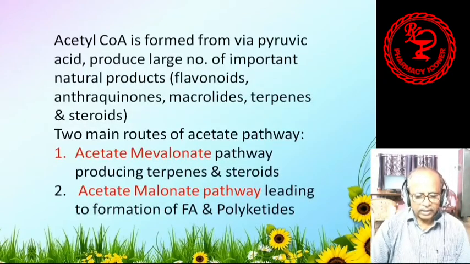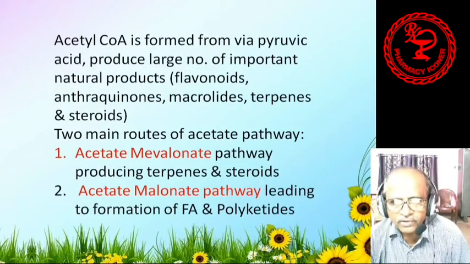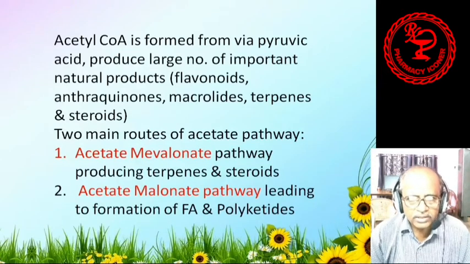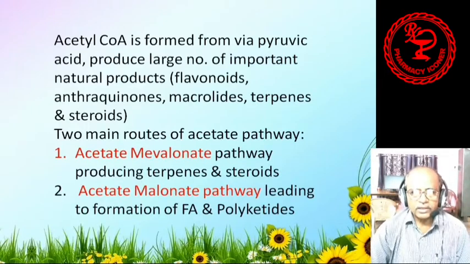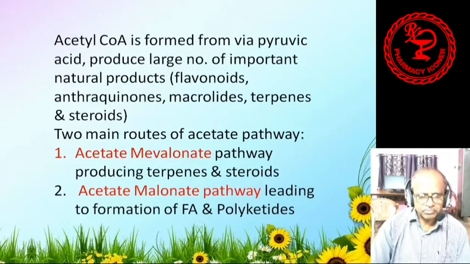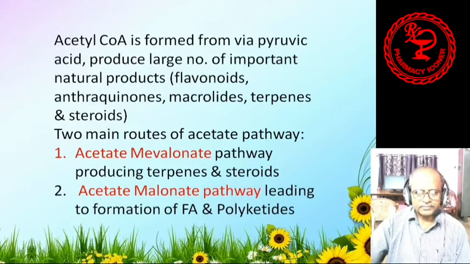Acetyl coenzyme A is formed via pyruvic acid. That means acetyl coenzyme A is formed by oxidative decarboxylation of pyruvic acid from the glycolytic pathway. This acetyl coenzyme A is produced, and it also produces a large number of important natural products like flavonoids, anthraquinones, macrolides, terpenes and steroids.